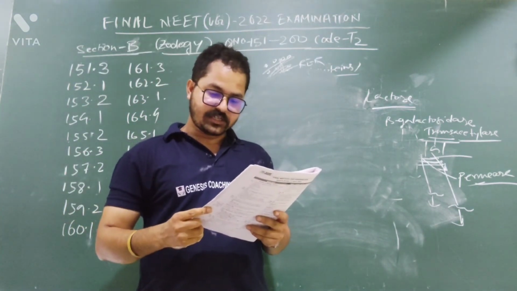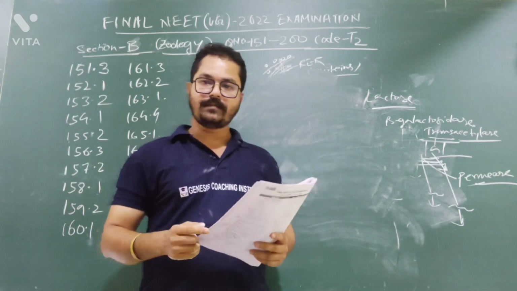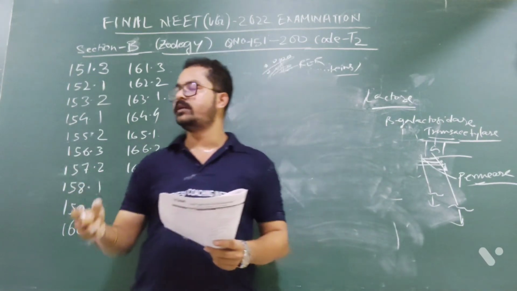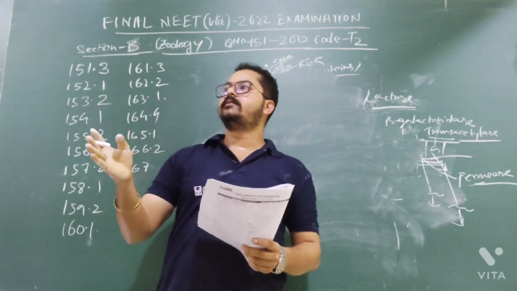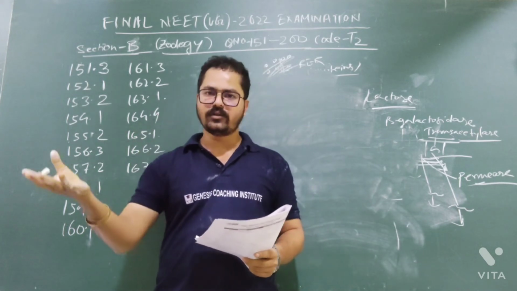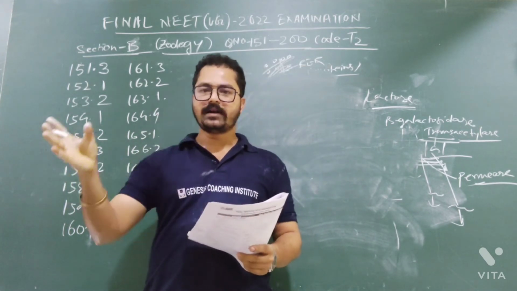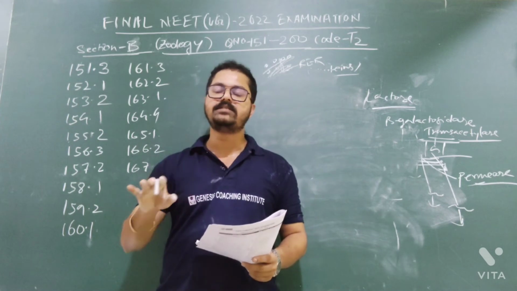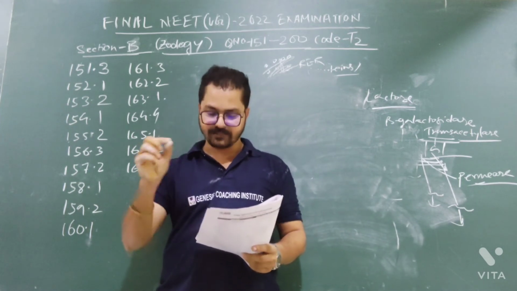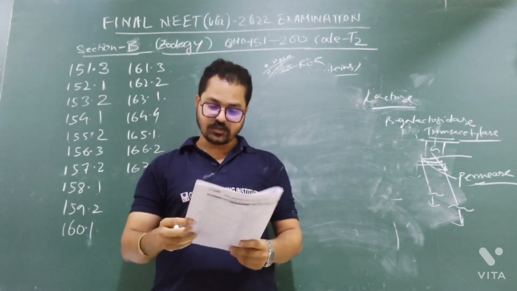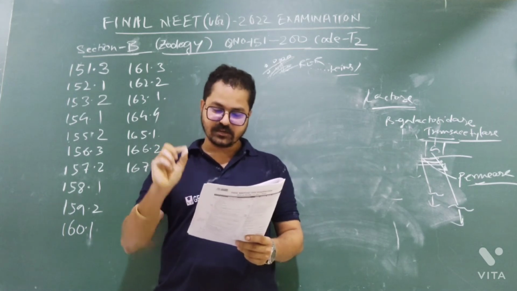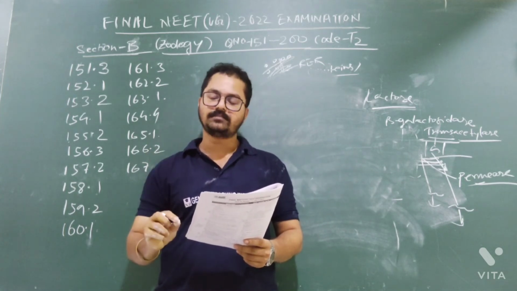Detritivores break down detritus into smaller particles. The process is called detritivory, meaning microorganisms which will break the dead body, for example, into small particles, and ultimately they will mix it with the soil. These are the detritivores. Some microorganisms are there. This process is known as what? Fragmentation, decomposition, humidification, or catabolism.